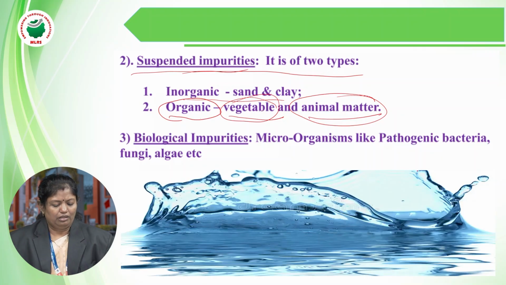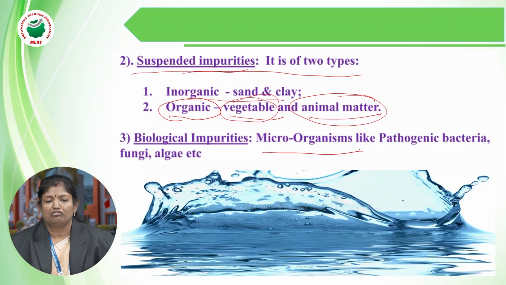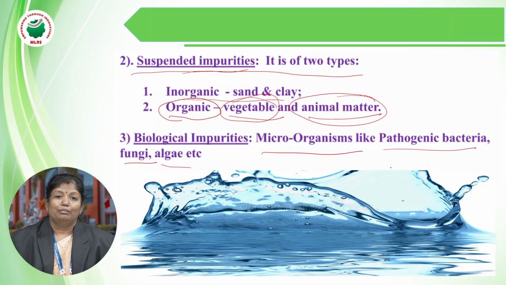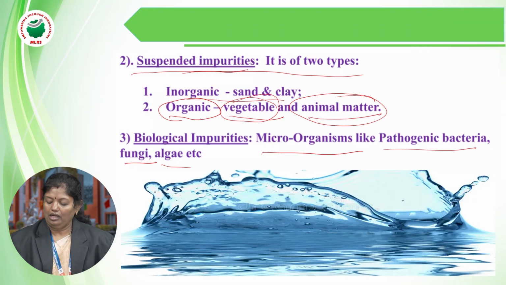Now coming to the biological impurities. Biological impurities means the microorganisms which are present in the water, such as pathogenic bacteria, fungi, algae, etc. These are the biological impurities which are also present in the water.